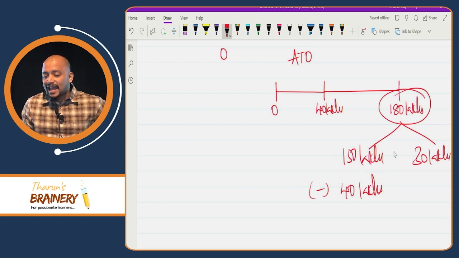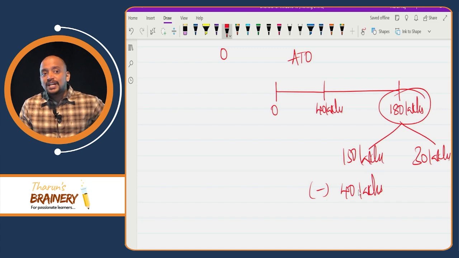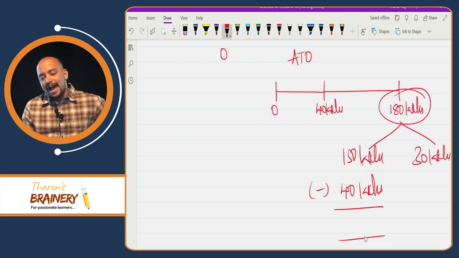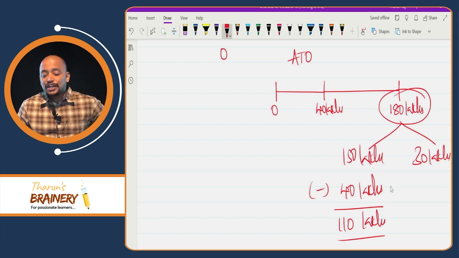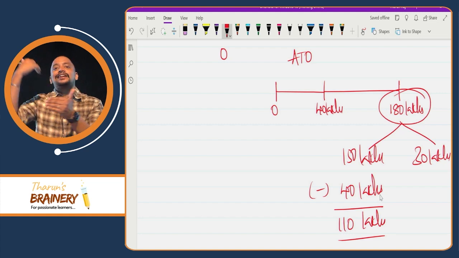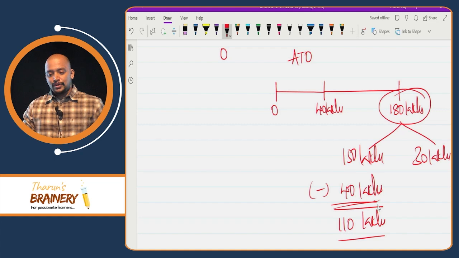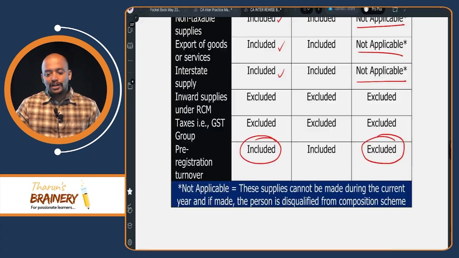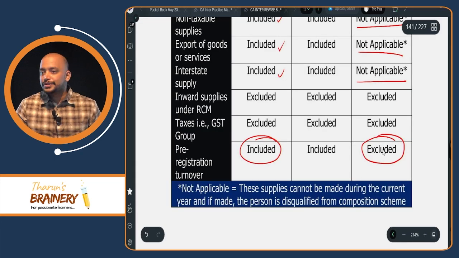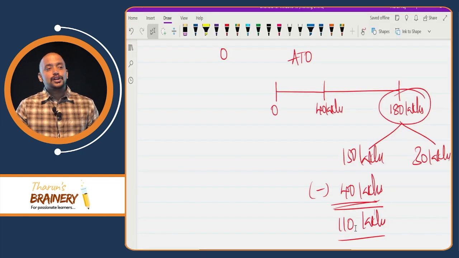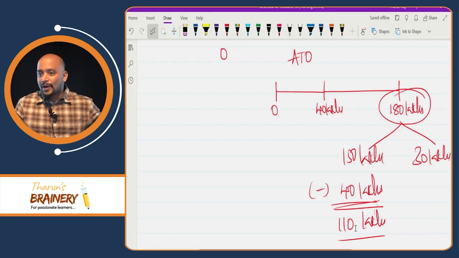In this 150 lakhs turnover, take out pre-registration turnover, because before registration you are not required to pay GST. So the balance is 110 lakhs. On this 110 lakhs only we need to pay tax under composition scheme. So when you compute the GST under composition scheme, you need to exclude pre-registration turnover. So therefore, this 40 lakhs needs to be excluded. Understood or not? So GST payable under composition scheme on what turnover? 110 lakhs.